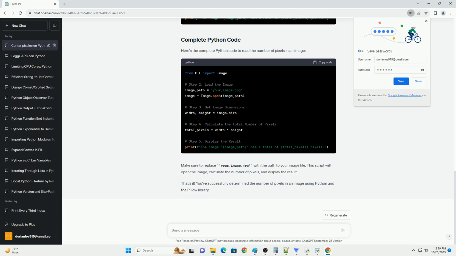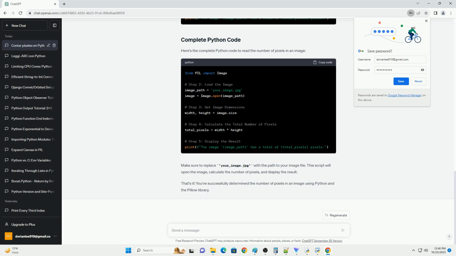To determine the number of pixels in the image, we need to get its dimensions, which are represented as width, height. Now, width and height variables contain the dimensions of the image in pixels. The total number of pixels in the image can be calculated by multiplying its width and height. Now, total_pixels will hold the total number of pixels in the image. You can print the result to see how many pixels the image contains.